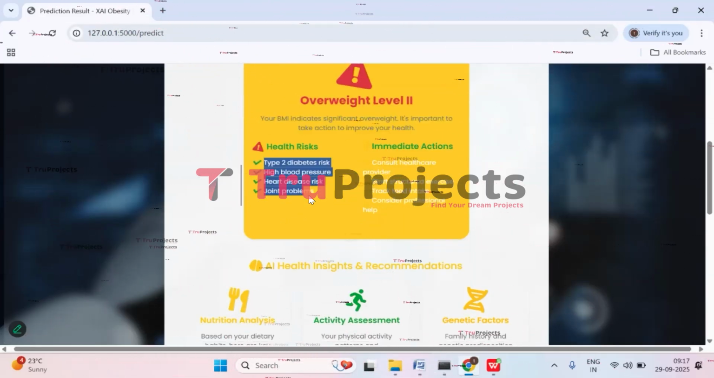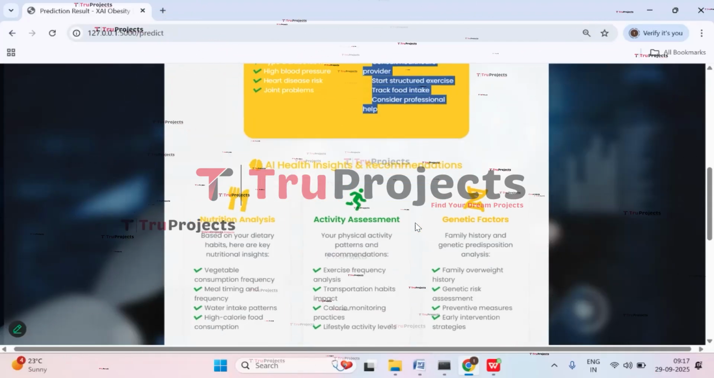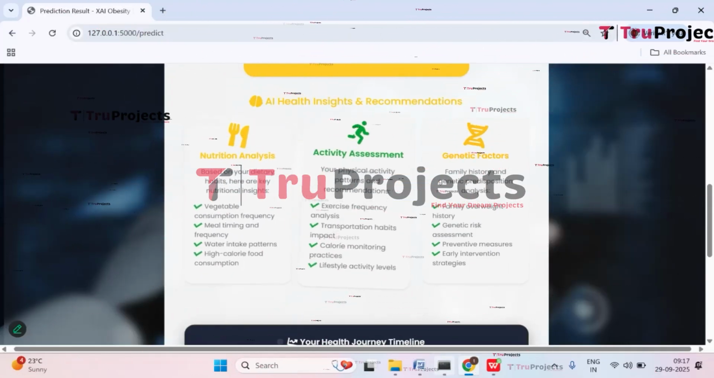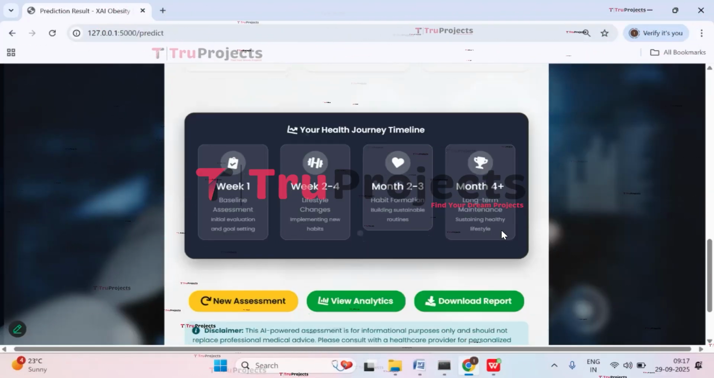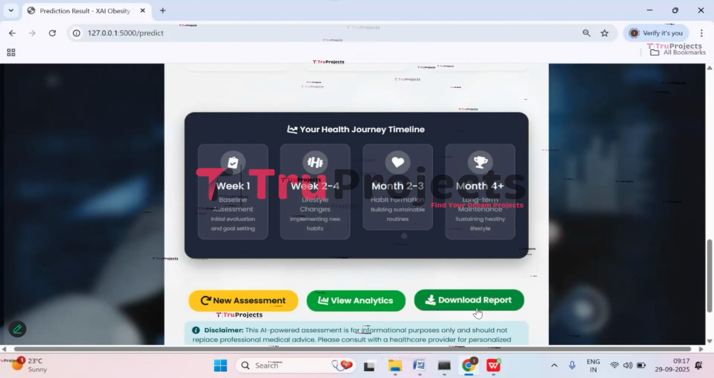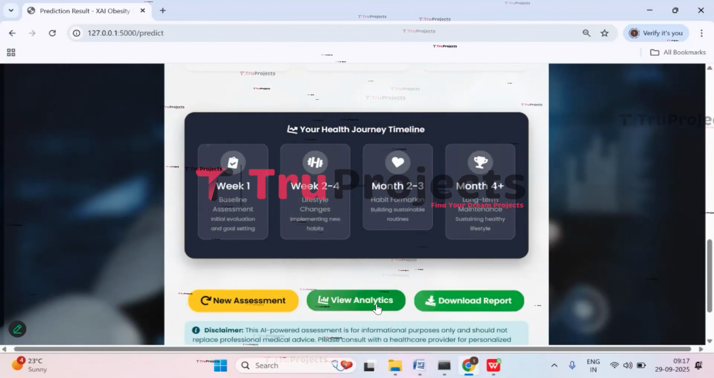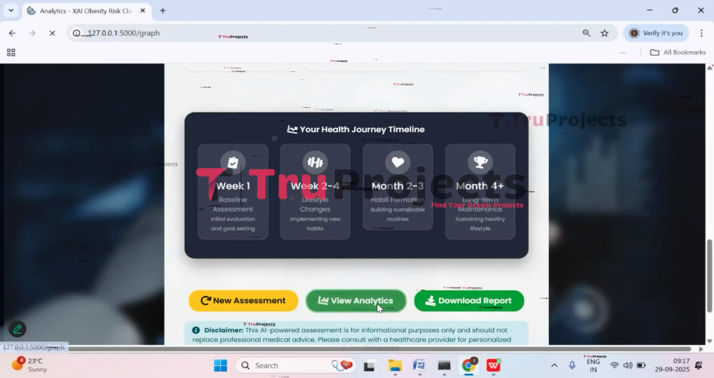And here we have health risks and immediate actions which are to be taken. And here we have nutrition analysis, activity assessment, genetic factors. And this is the health journey timeline if he has to stay healthy. And if we click on download report, we will be able to download the results that we have gained now. Let's check with the graph. So click on view analytics.